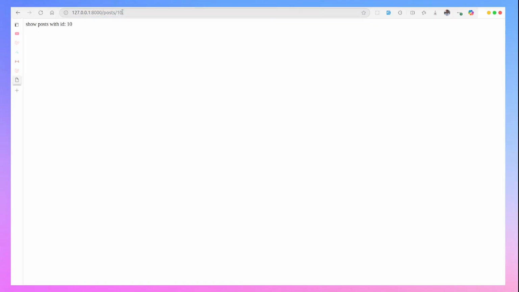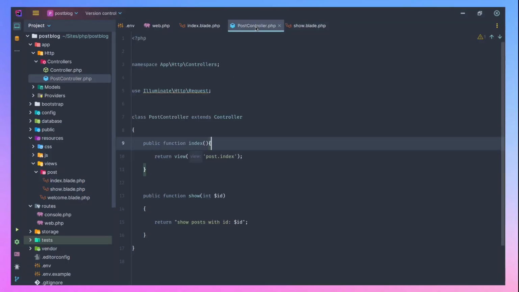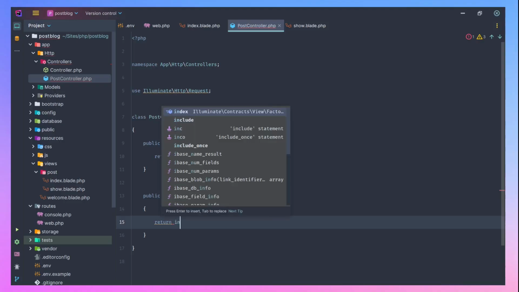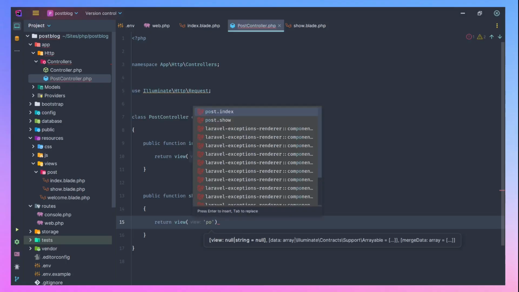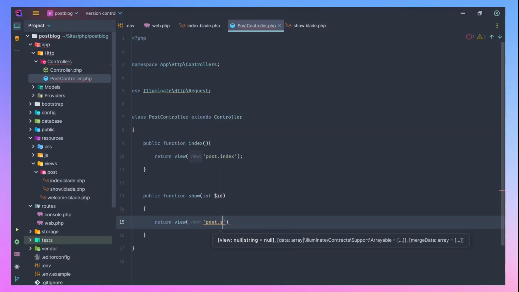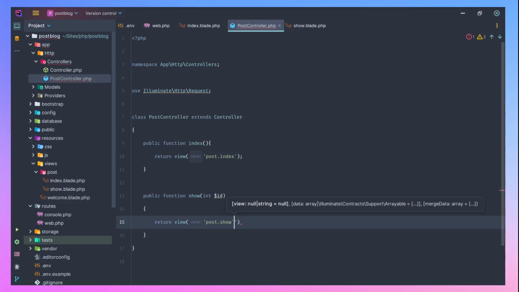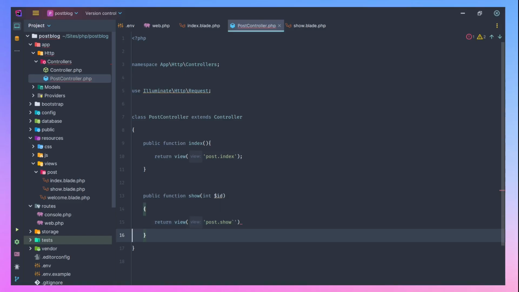So let's go to a post with an ID of 10. Now let's come back to our controller. Don't forget we already created a show post here. Now instead of returning just a text, let's return a view, and it's going to be post.show. So now let's complete this.